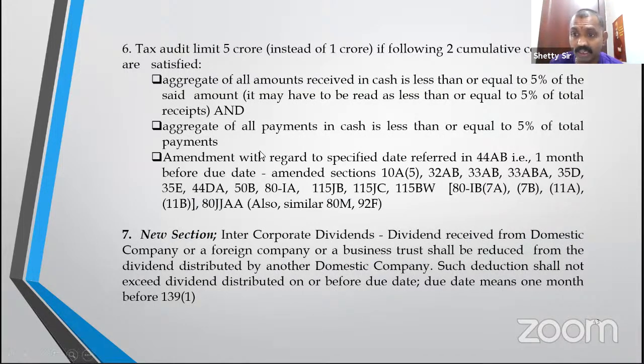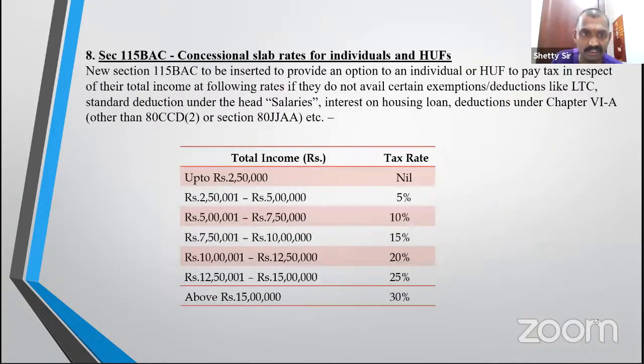Intercorporate dividend received from a domestic company or a foreign company or a business trust shall be reduced from dividend distributed. So assuming A Limited distributes dividend under 139, dividend 20 lakh, but if it has received 4 lakh dividend from a domestic company, etc., its income will be 20 lakh minus 4 lakh. To that extent, there is a deduction.